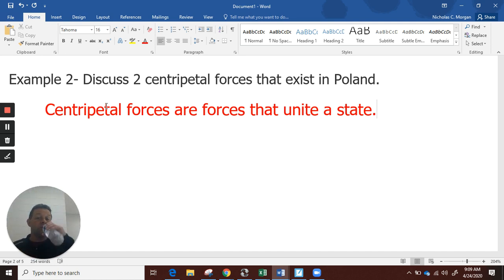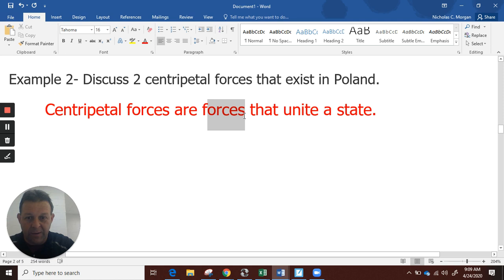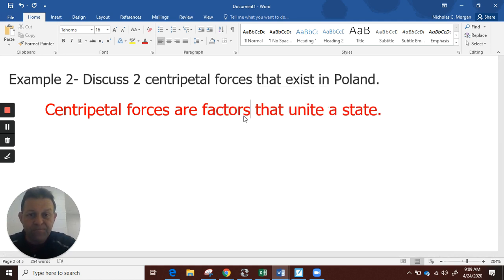Centripetal forces are forces, or are factors. I shouldn't say forces twice. See, again, I'm doing it in real time for you here. Centripetal forces are factors that unite a state.